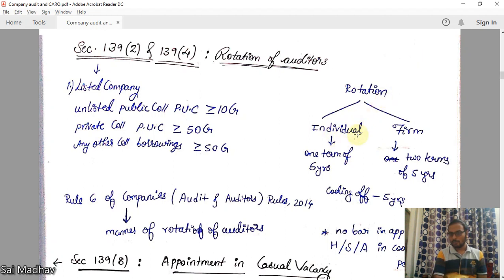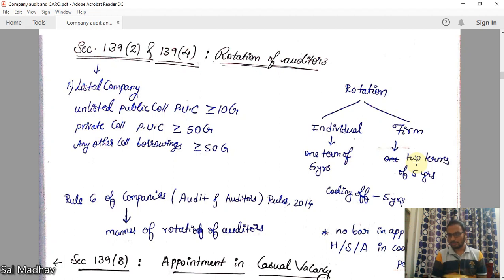Auditor can be of two types: individual or a firm. Firm can also be appointed as auditor. Firm including LLP, limited liability partnership. If individual is appointed as an auditor, he can be appointed for one term of 5 years. If a firm is appointed as an auditor, two terms of 5 years. That is total 10 years, but two terms.